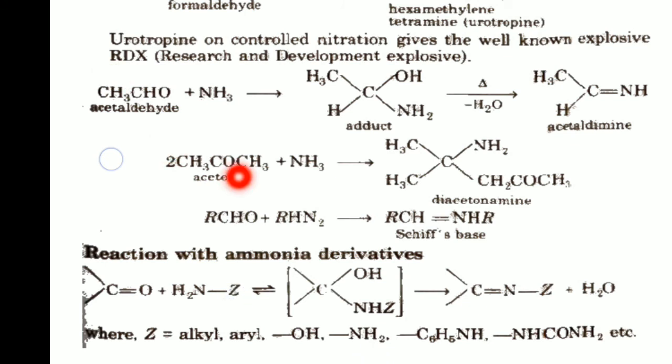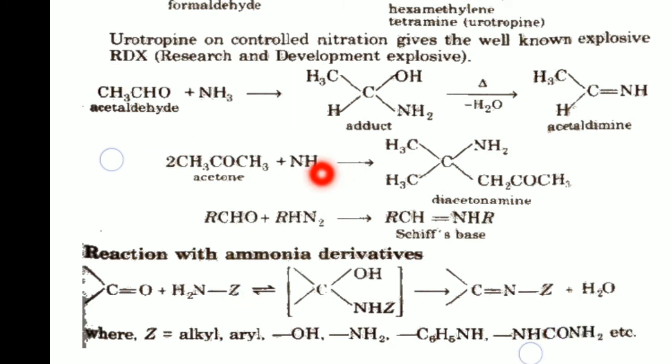If you put C6H5NH, this connection will be to the NH, not to this phenyl group, which was wrongly given. If you put C6H5NH in place of Z, we get phenylhydrazine.